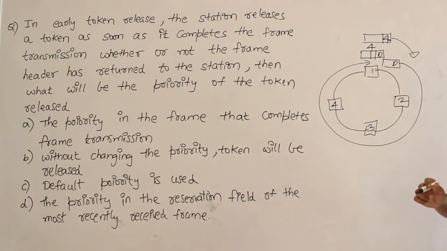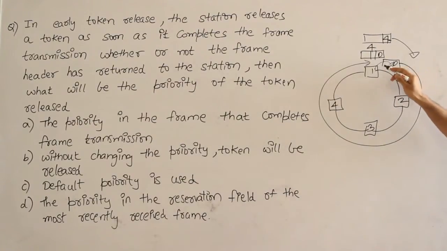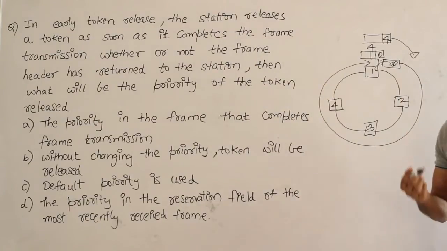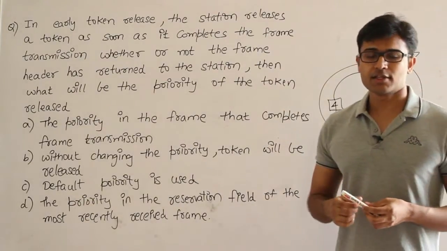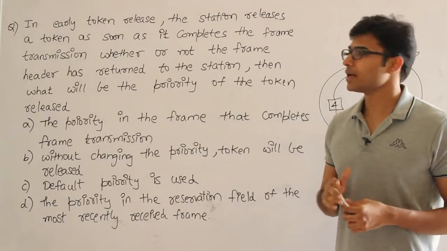But the problem with early token reinsertion is you release the data and immediately you release the token. Then you don't know who wants the token next. Then how are you going to solve this problem? That is what they are asking.